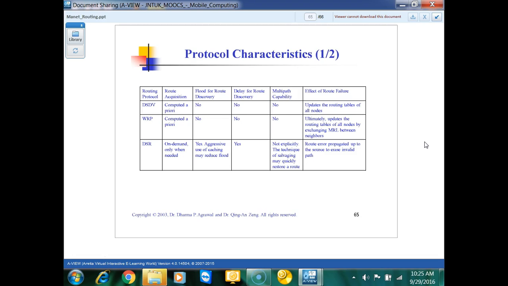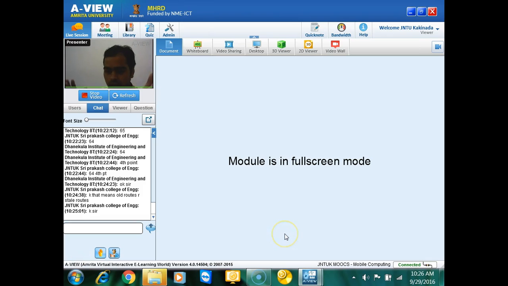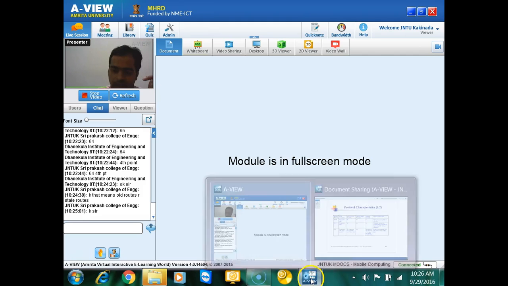Aggressive use of caching may reduce that. Here we use some kind of caches, and since we use caching frequently, the information in the cache itself is a direct connection, so the learning can be used pretty well.